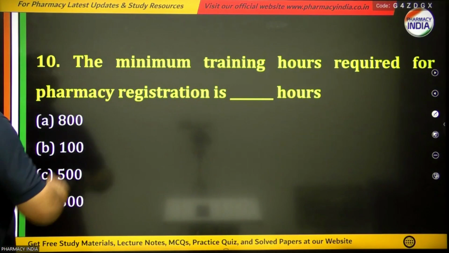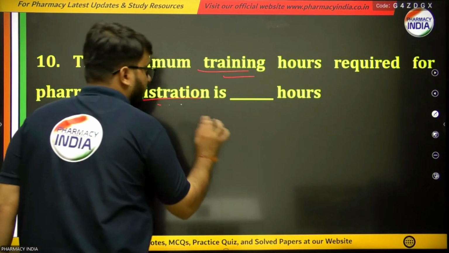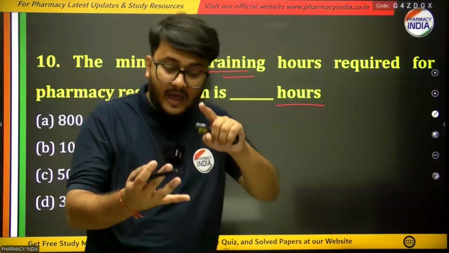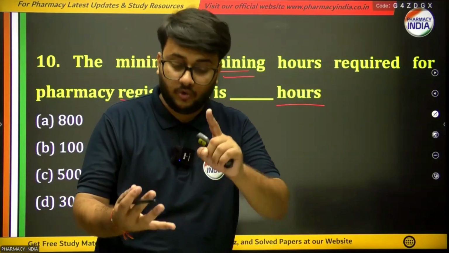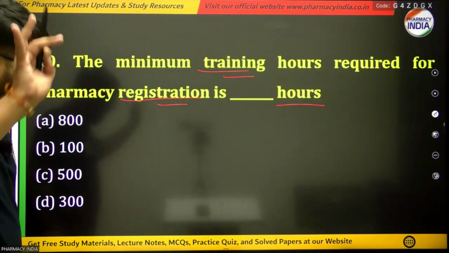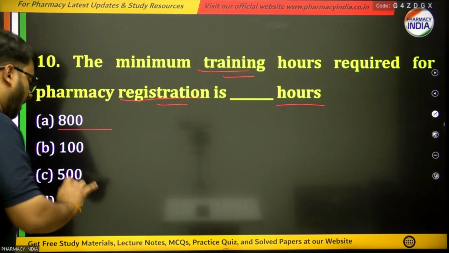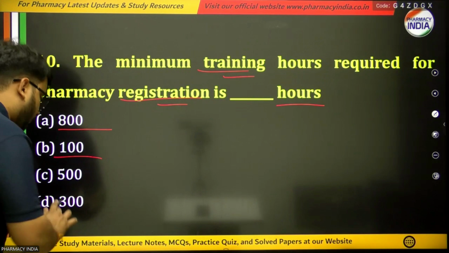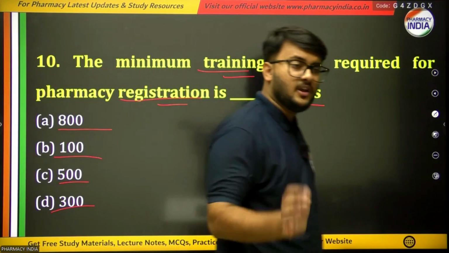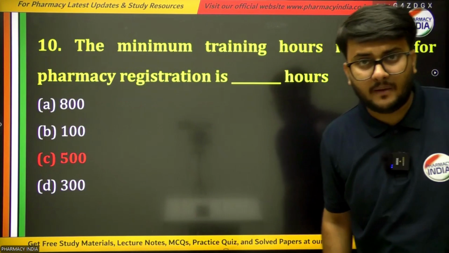Next question is, the minimum training hours required for the pharmacy registration is dash hours. How many training hours are required for a pharmacist to get his or her registration as a registered pharmacist? And the options are 800 hours, or 100 hours, or 500 hours, or 300 hours. And the right answer is, as you all know very well, 500 hours.